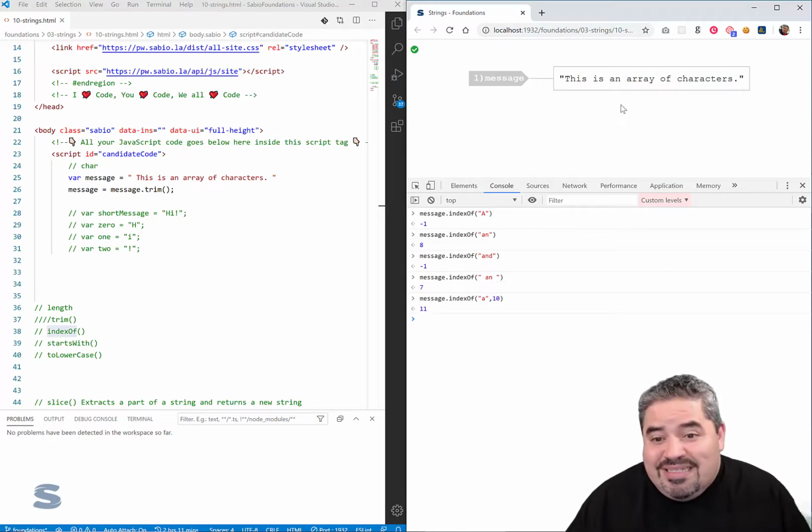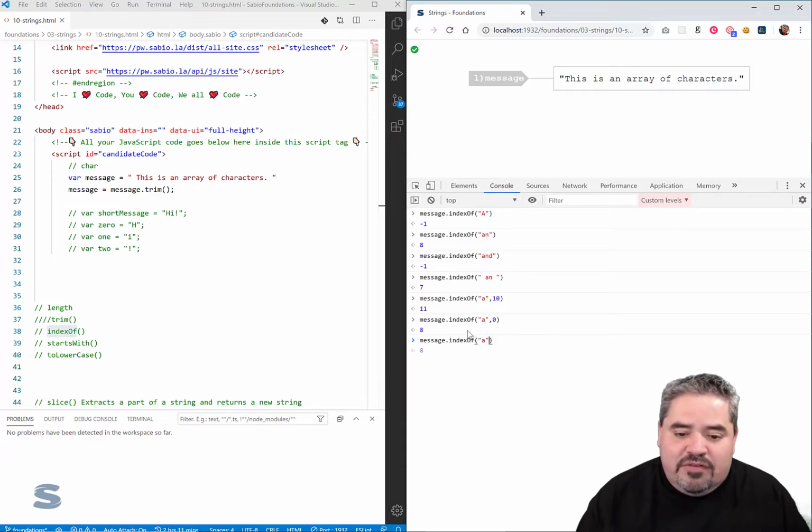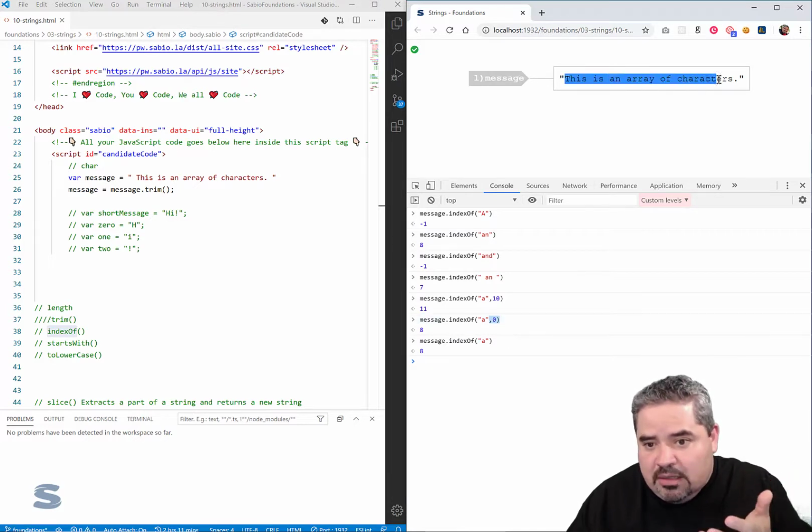If I don't provide a starting position, which point in the string am I going to start looking?